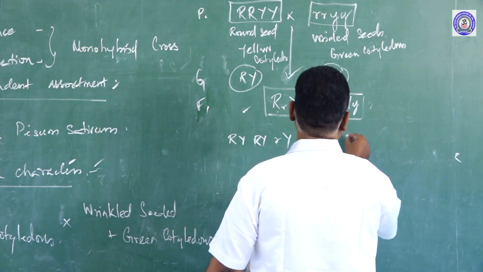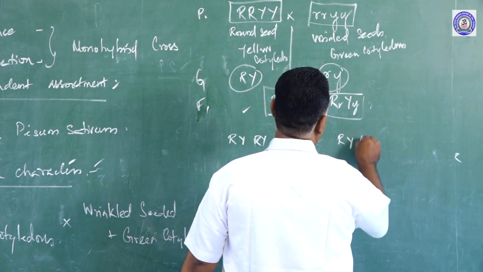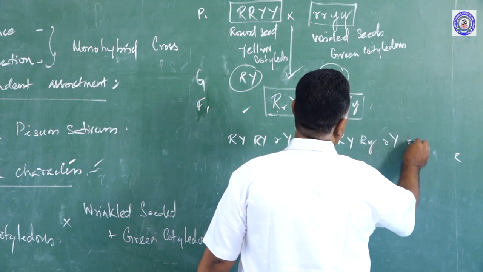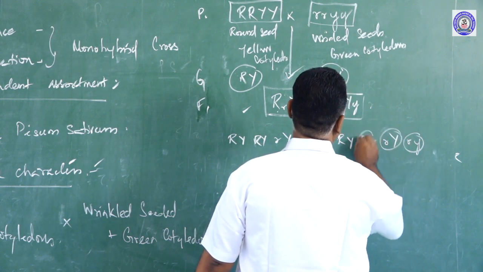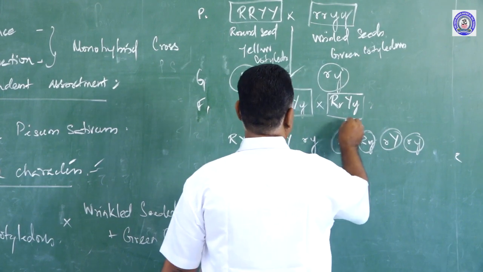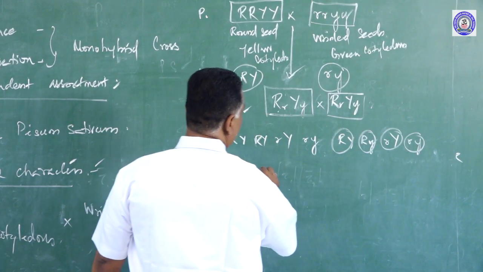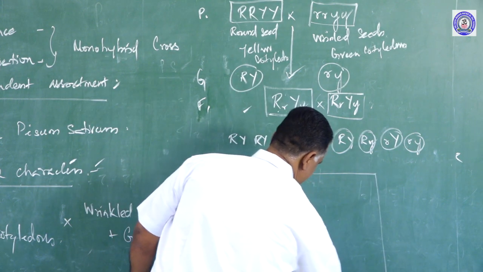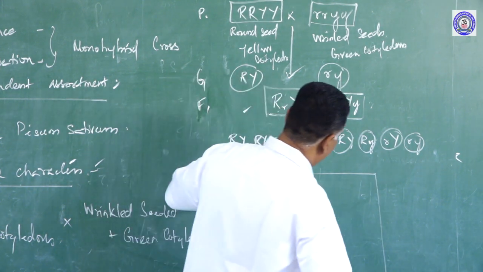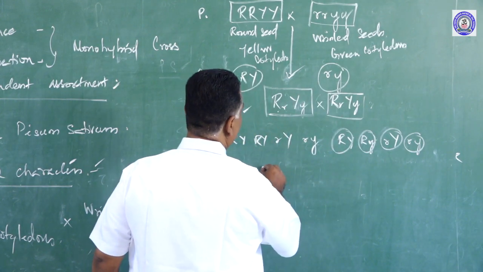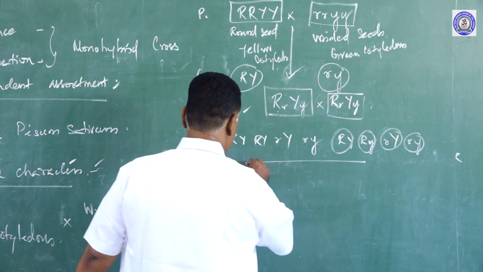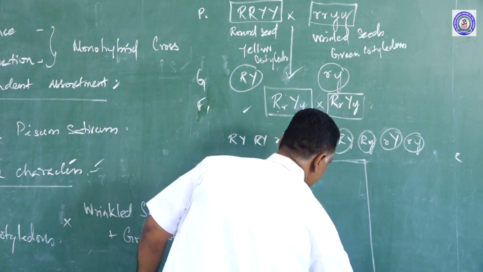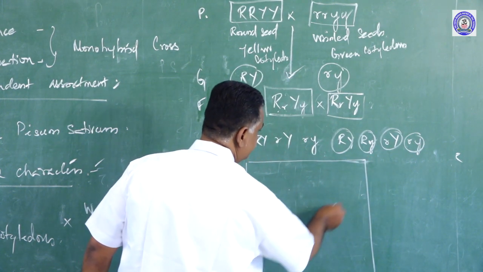In the same way, this one will produce capital R capital Y, capital R small y, small r capital Y, and small r small y. So, 4 types of gametes are produced in this parent. These 4 types of gametes join randomly to produce 16 zygotes.